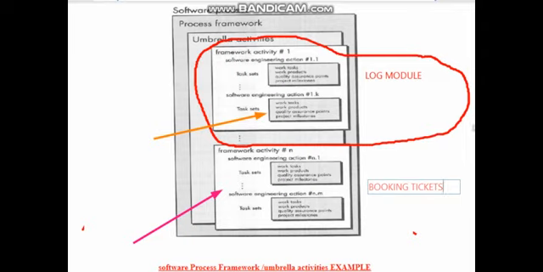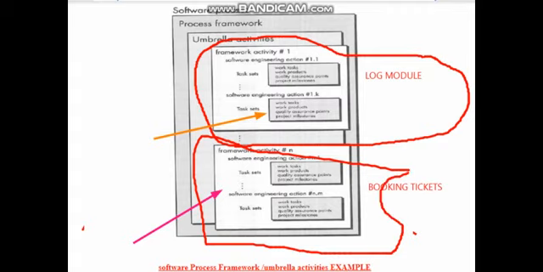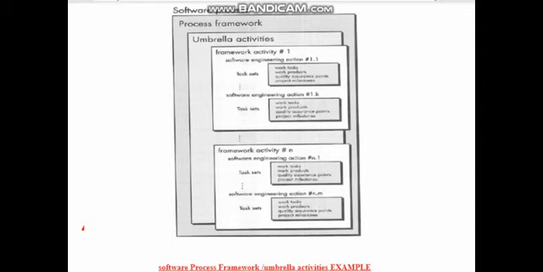So let us take this module. It is going to book the tickets, right? In this ticket booking module, one action is for booking the tickets, another action is for cancelling the tickets. When we write code for booking the tickets, we go through so many tasks. When we want to cancel the tickets, we also go through so many tasks. So hope you are understanding now.